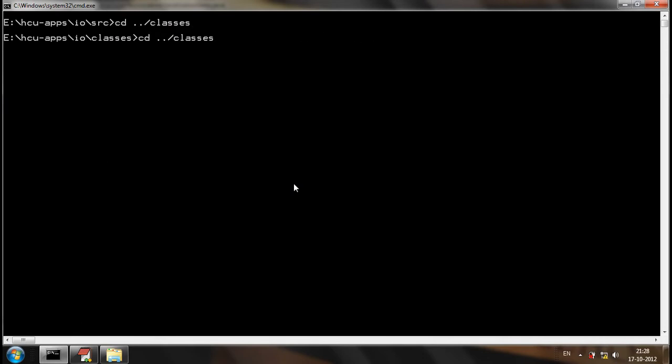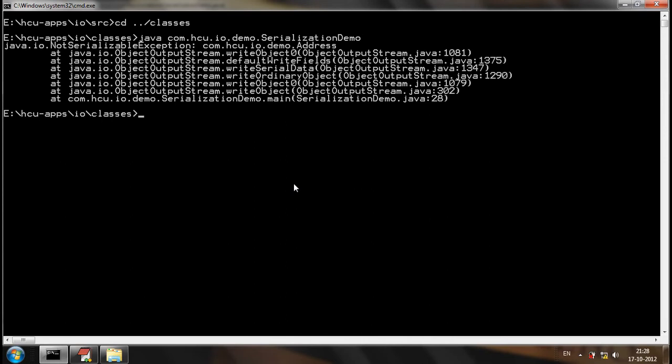Go to classes. Execute the class. What is it telling? Not serializable exception. Earlier, when we did not set the address, was it giving not serializable exception? No. When the address value is null in the person object, or in the employee object, it was not giving not serializable exception. But when there is an address object inside the person, or in the employee object, then it's giving not serializable exception.